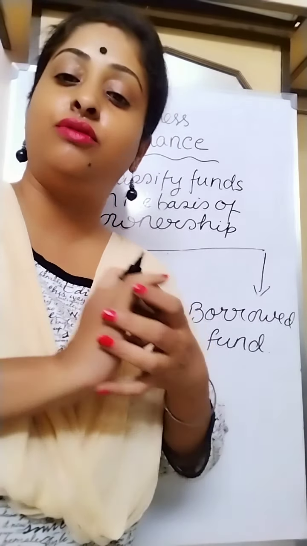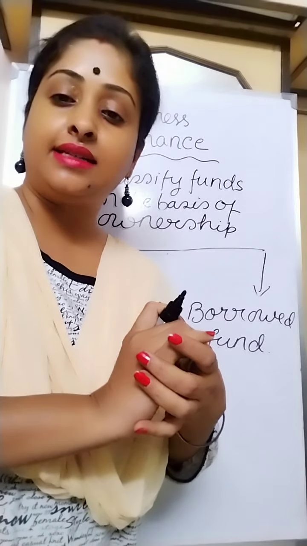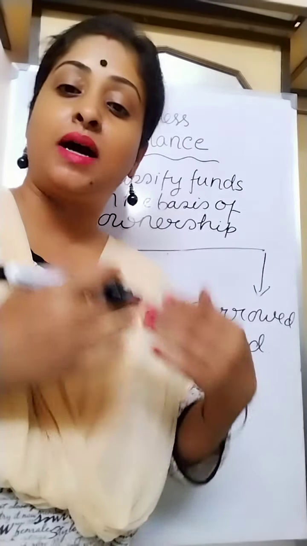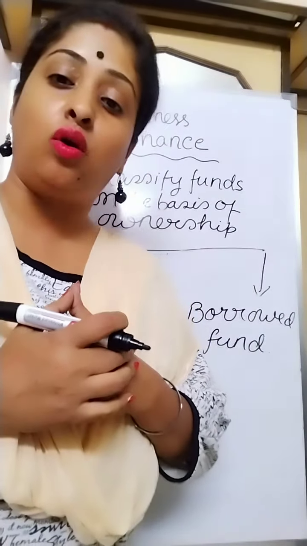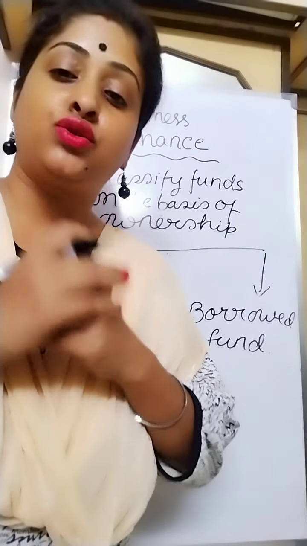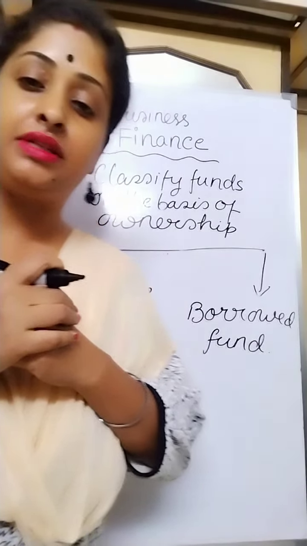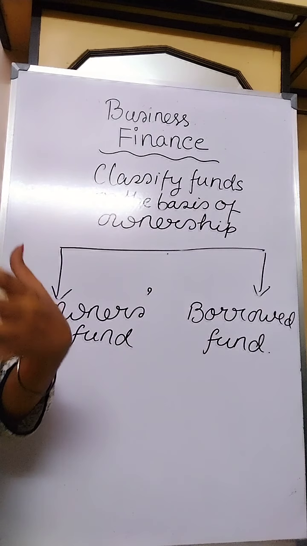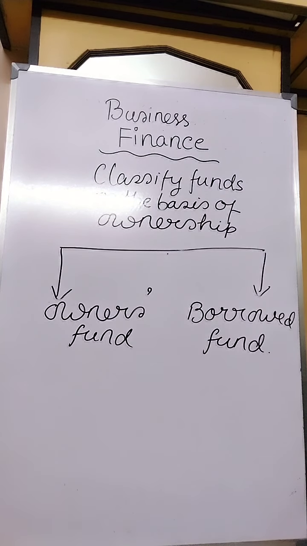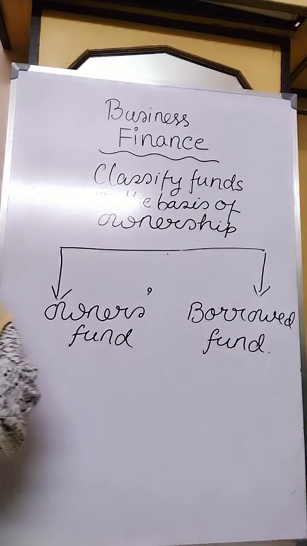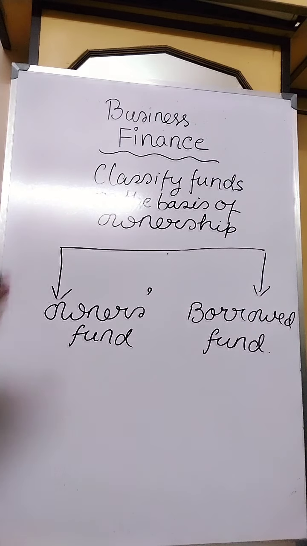That is kept as retained earning and set aside in the business, and that finance is used by the business whenever it is required. That is called owner's fund. That is the own capital of the company. The fund remains with the company as it has no liability to return. And also with that, equity shares.